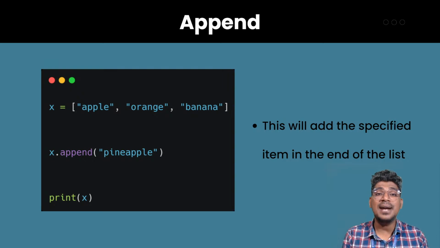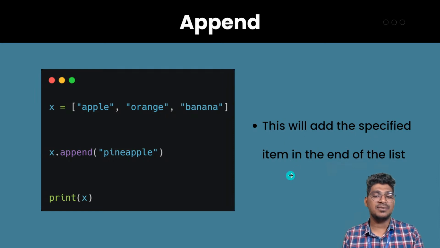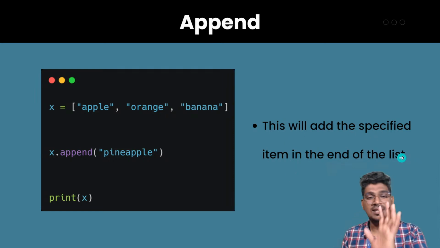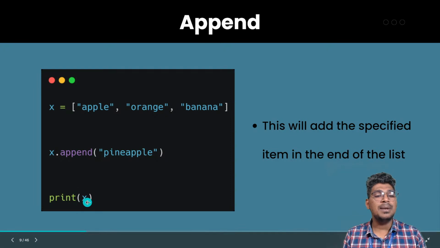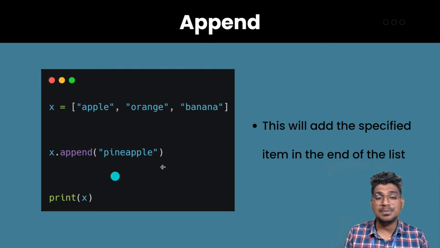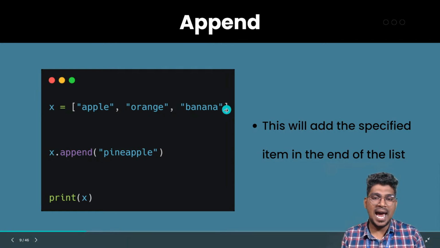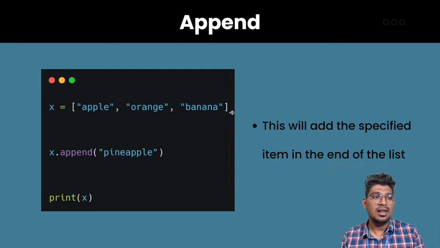Append will help to add the item at the end of the list. For example, this will add the specified item at the end of the list. That means with the help of dot append to add pineapple, the output is apple, orange, banana, and also pineapple. That is the output, because it is added at the end of the list.